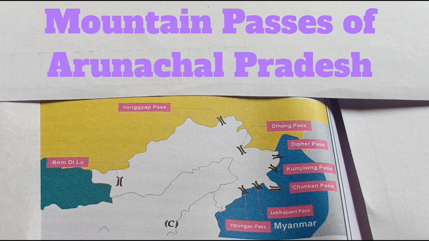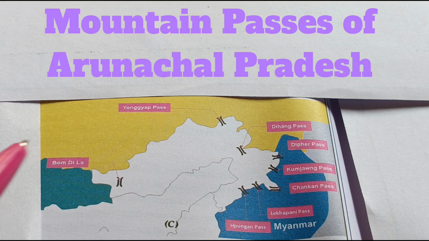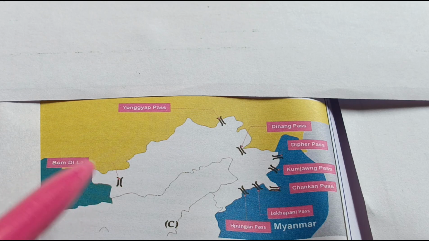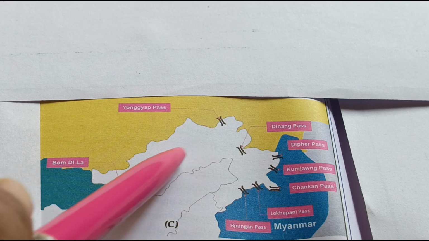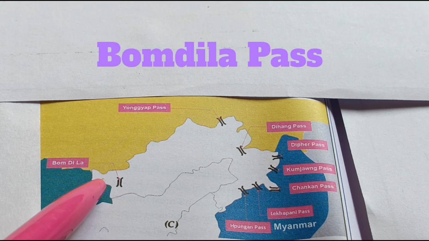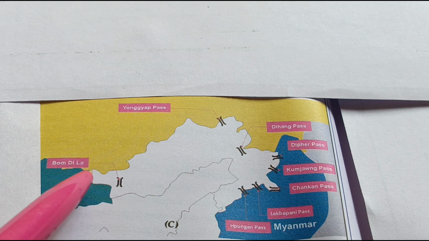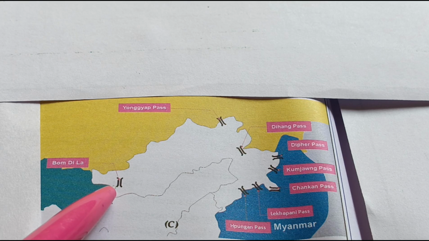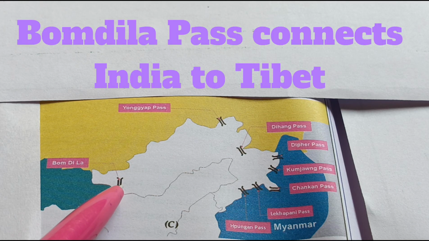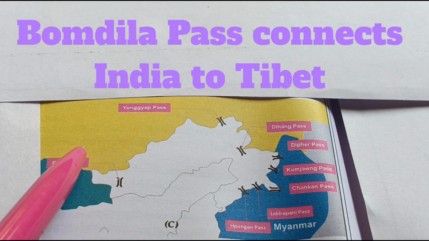So, friends, we'll be talking about some of the important passes of Arunachal Pradesh with the help of a picture that I have from a book. This one is on the western part of Arunachal Pradesh, and here we have Bomdila Pass. We have already talked about this because there is also a place known as Bomdila. This pass is important because it connects Arunachal Pradesh with Lhasa in Tibet.